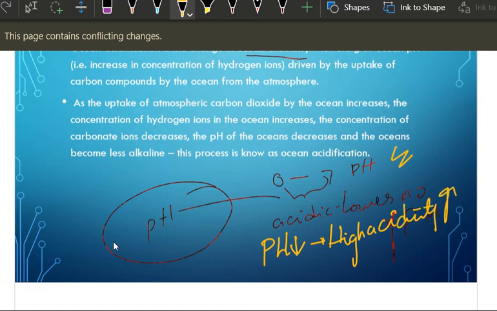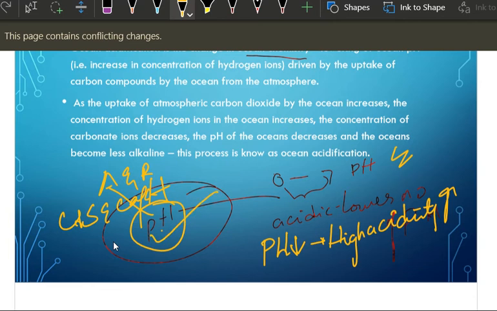Okay, the relation of pH with acidity and basicity is important, because there can be assertion and reason questions on this in both CDS and CAPF. Then this formula, you know already, right? If H plus ions are high, it indicates acidity. Similarly, basicity is decided by OH minus ions.